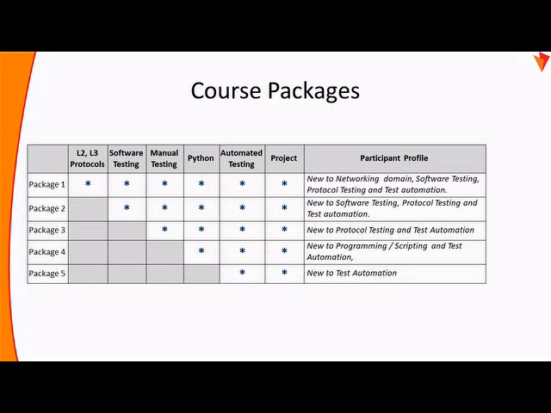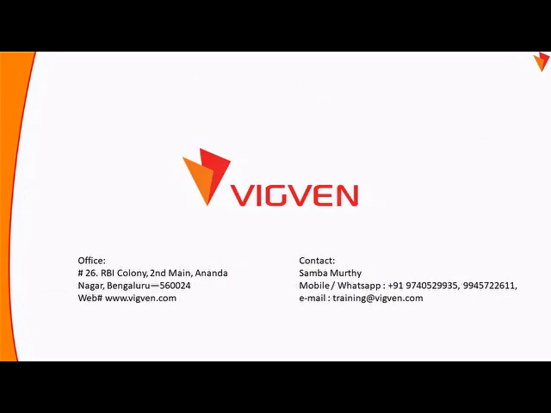In case this happens to be different, like you have a profile which is not matching entirely the way I described, talk to me so we can work out what package you can specifically go for. It's very flexible. You can just jump in for the last 2 modules only in case you just want to have the direct experience of automated testing and do a project, do that. And the course fees will be accordingly lesser or more. If you take a full package, there'll be a good discount, almost 25% discount. From time to time, I'll be publishing the fee structure. So you can go through it and discuss with me about the package.